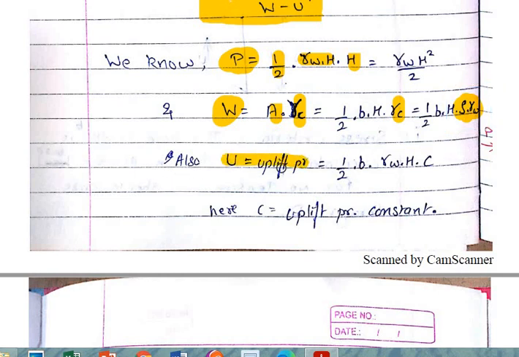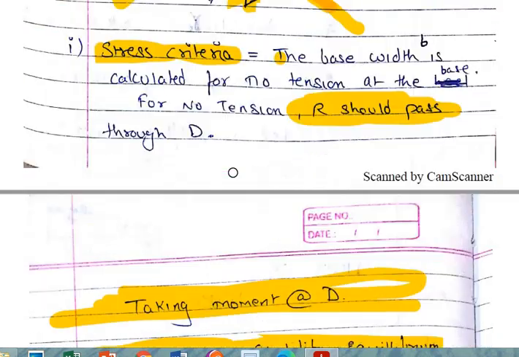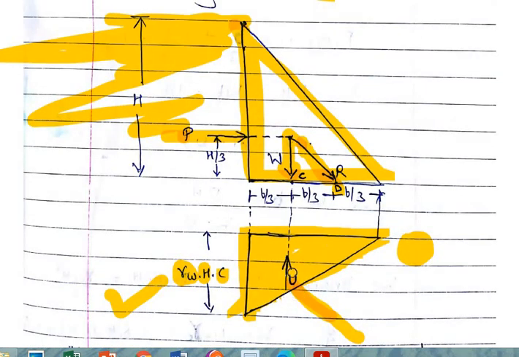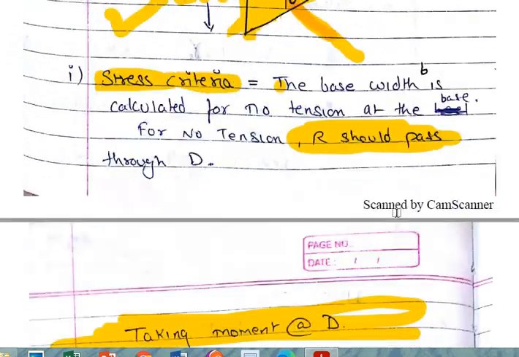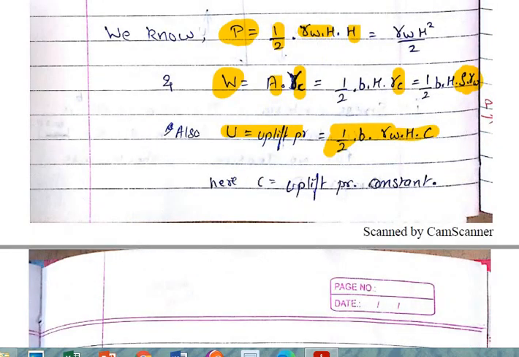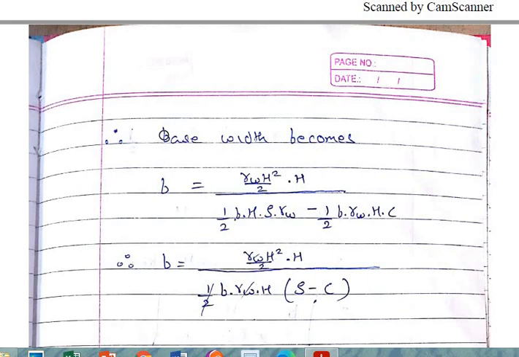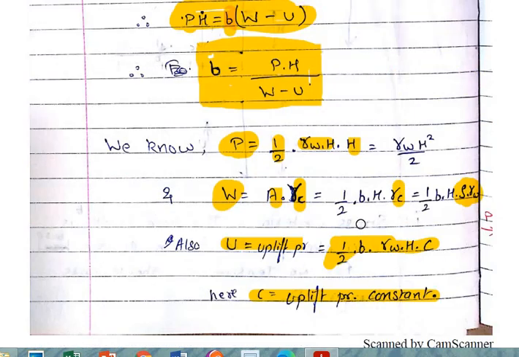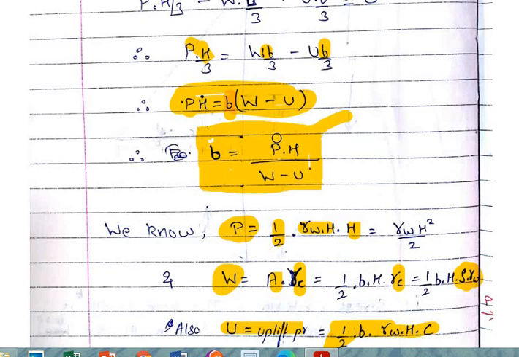Also, the uplift pressure U can be rewritten: since the diagram is a triangle, the value of U will be the area of figure, that is half into base into height, that is half gamma W H into C multiplied by B. So this becomes the formula for U. C is the uplift pressure constant, which has already been told to you. So the base width becomes, we are just putting in the values of this P, this U and W.